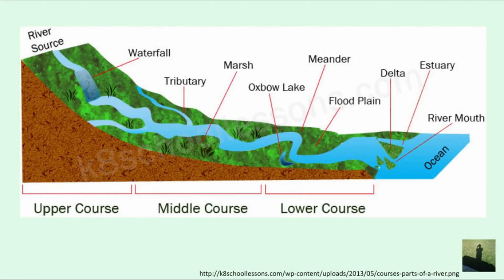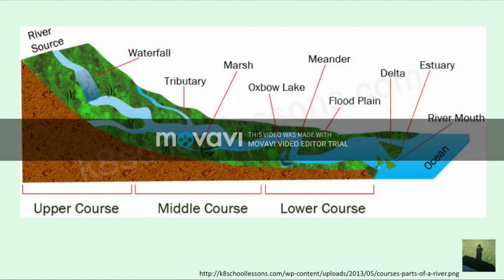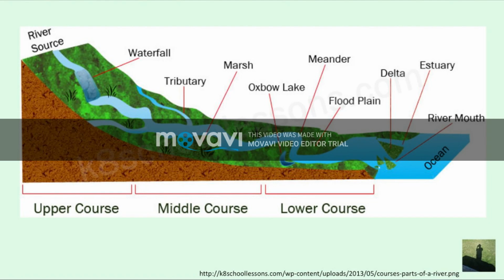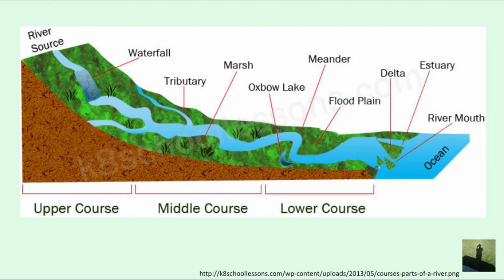Courses of river. Rivers originate from mountains and end in a sea or lake. This is called the courses of river. There are three courses of a river: upper course, middle course and lower course. Now we'll see them one by one.